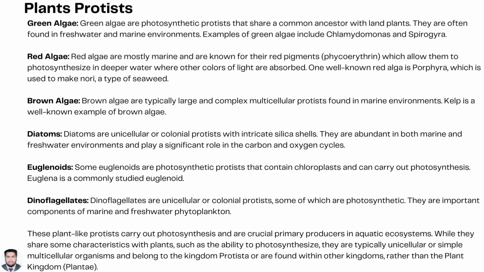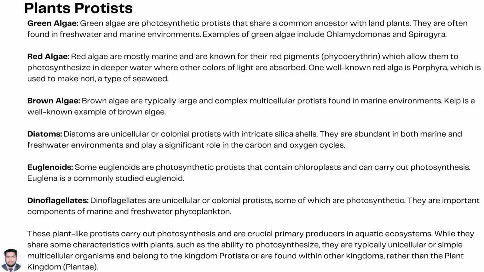Euglena is a commonly studied euglenid. Dinoflagellates. Dinoflagellates are unicellular or colonial protists, some of which are photosynthetic. They are important components of marine and freshwater plankton.